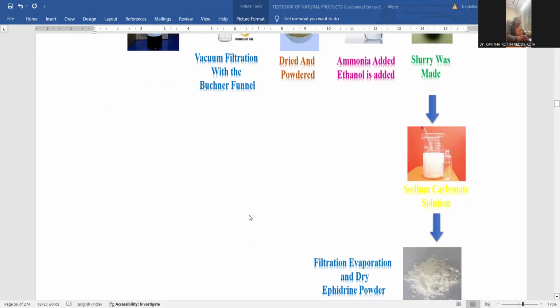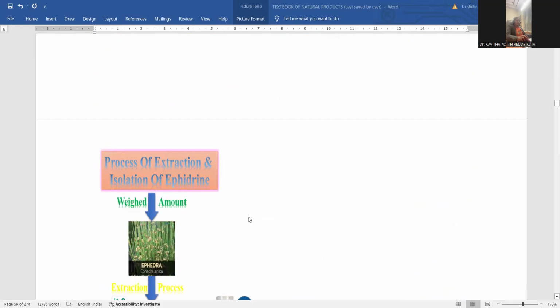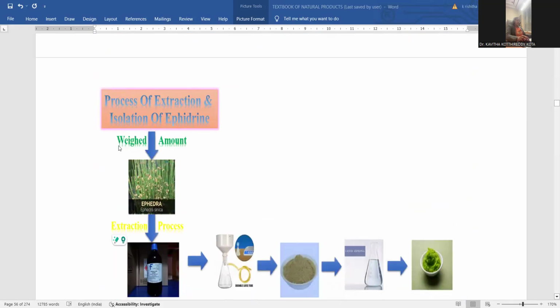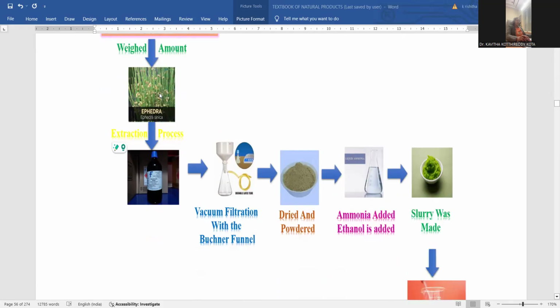The entire process is provided in the diagrammatic representation, the process of extraction and isolation of ephedrine from the Ephedra sinica plant. Here you can notice the Ephedra sinica plant. Some plant material is taken, dried and powdered first. After getting the powdered form, it should be treated with a suitable solvent. Either ether or chloroform can be taken.